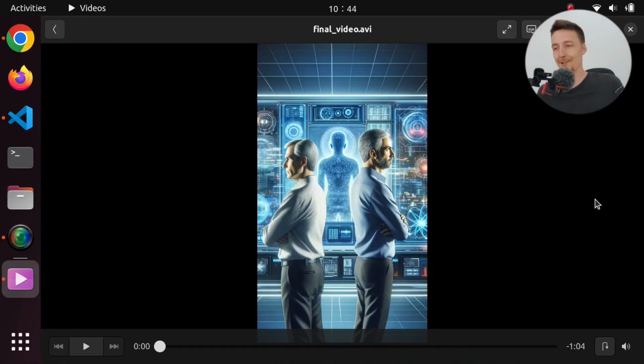Okay, that was actually a pretty good narration at least. I'm not sure about these images. Maybe this subject is kind of difficult to create images for. But I think this is a pretty good start.